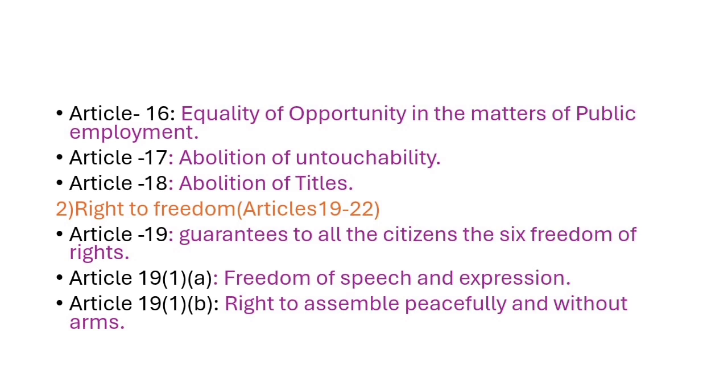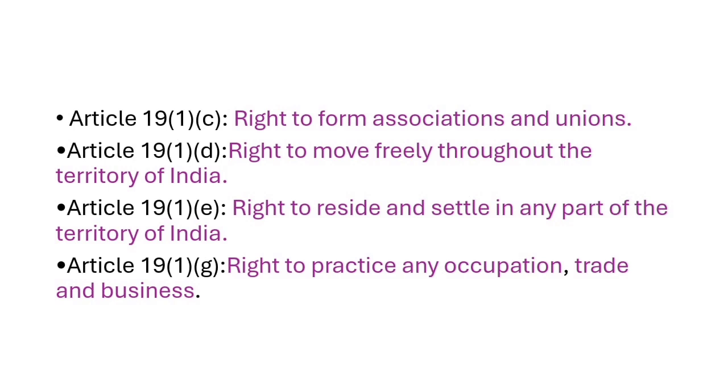Right to freedom, Articles 19 to 22. Article 19 guarantees to all the citizens the six freedoms. Article 19(1)(a) deals with freedom of speech and expression. Article 19(1)(b) deals with right to assemble peacefully without arms. Article 19(1)(c) talks about right to form associations and unions.